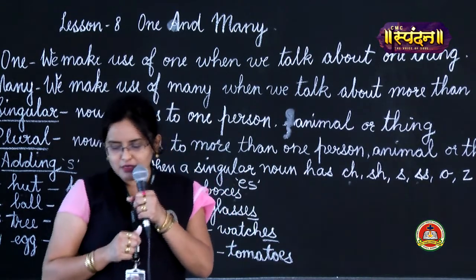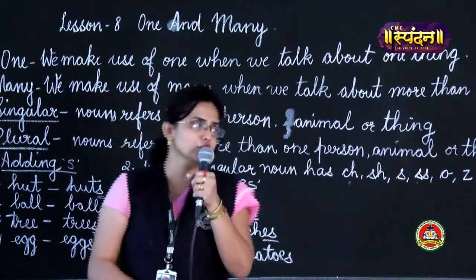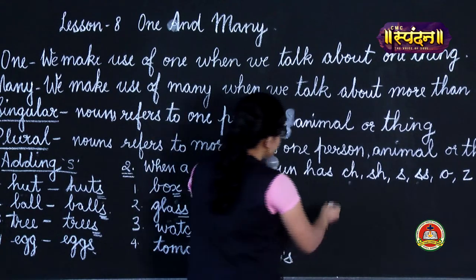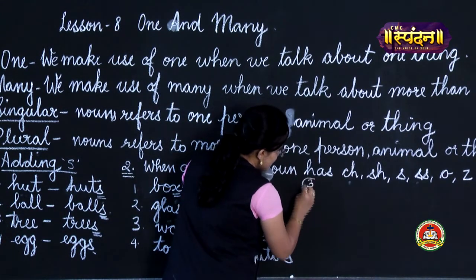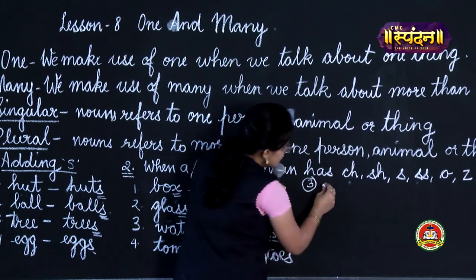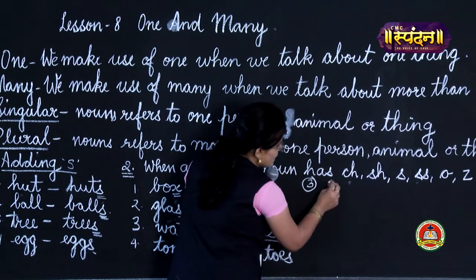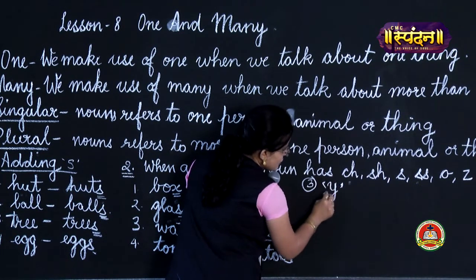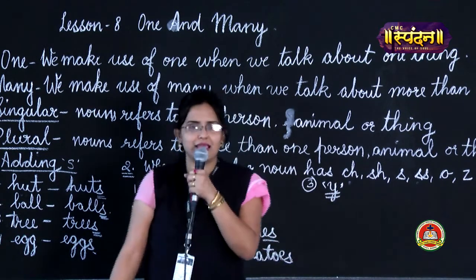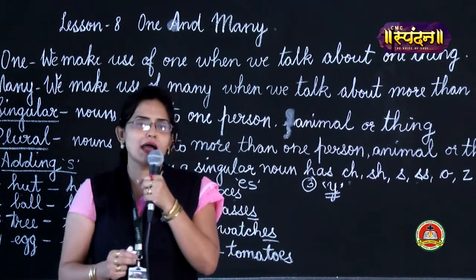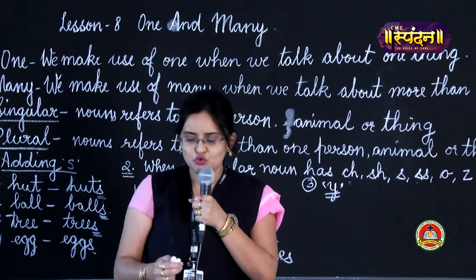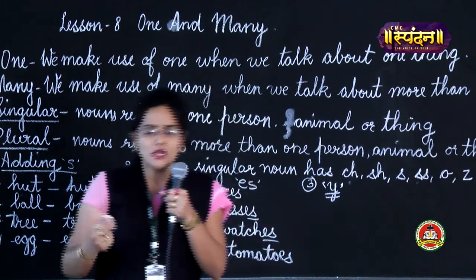Now the third method by which we can change a singular noun to a plural noun is, children, suppose in the singular noun you have the letter Y. If in a singular noun the letter Y is there, then instead of Y you put IES to change that singular noun to a plural noun.